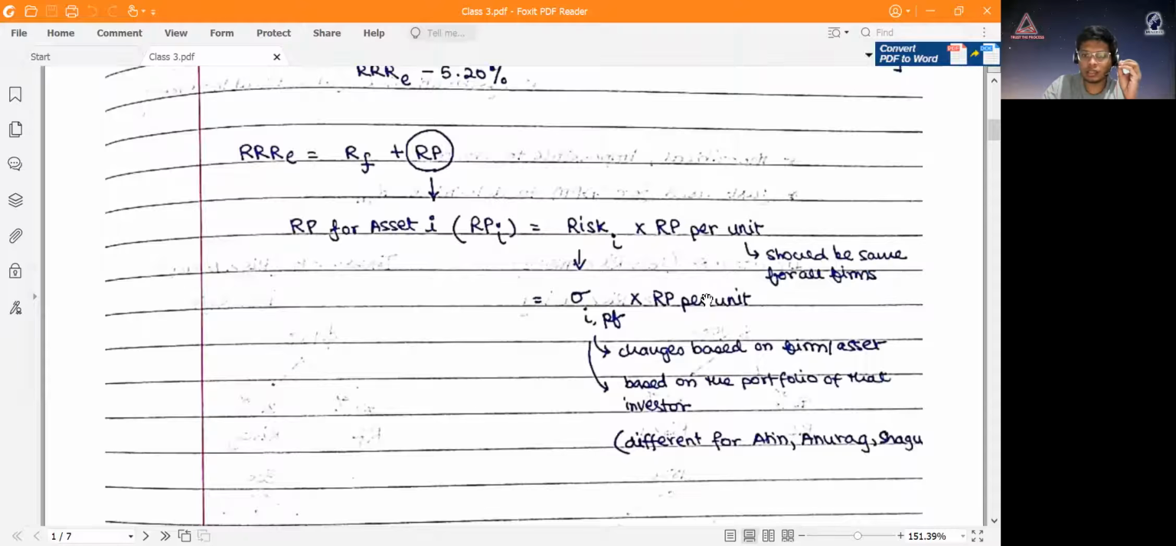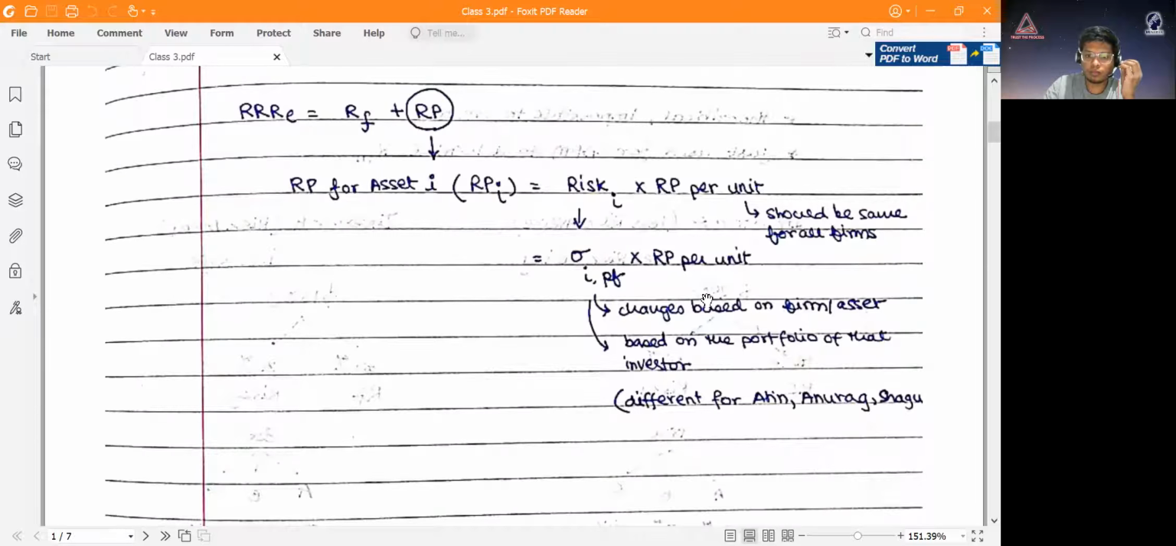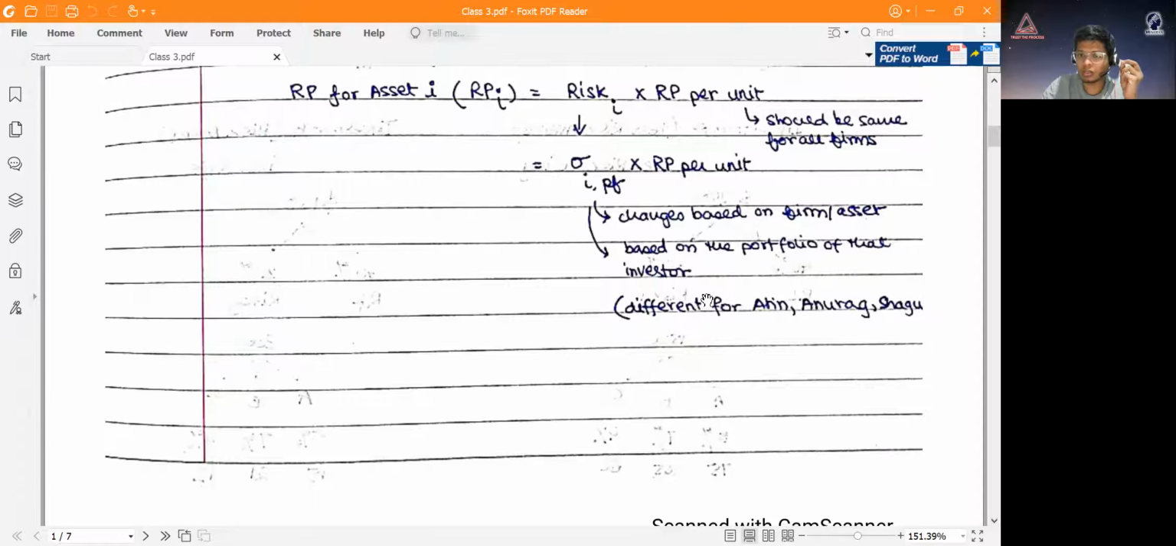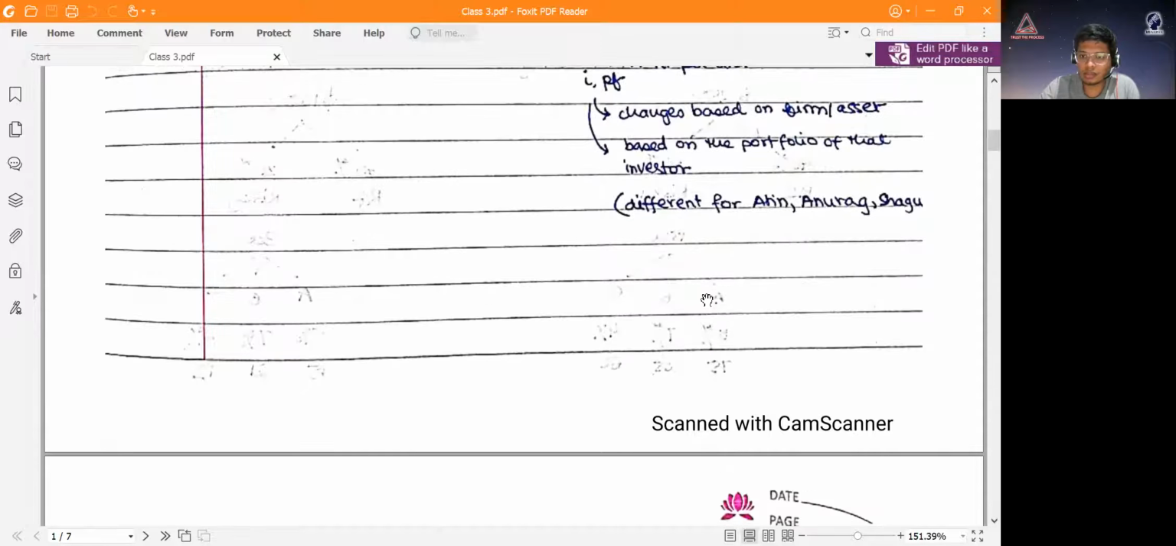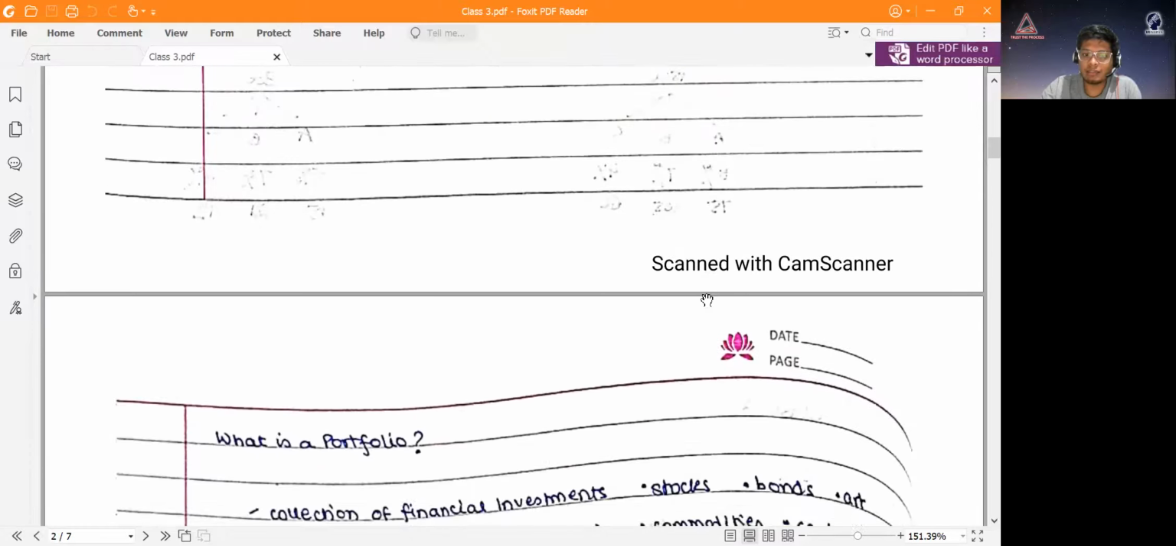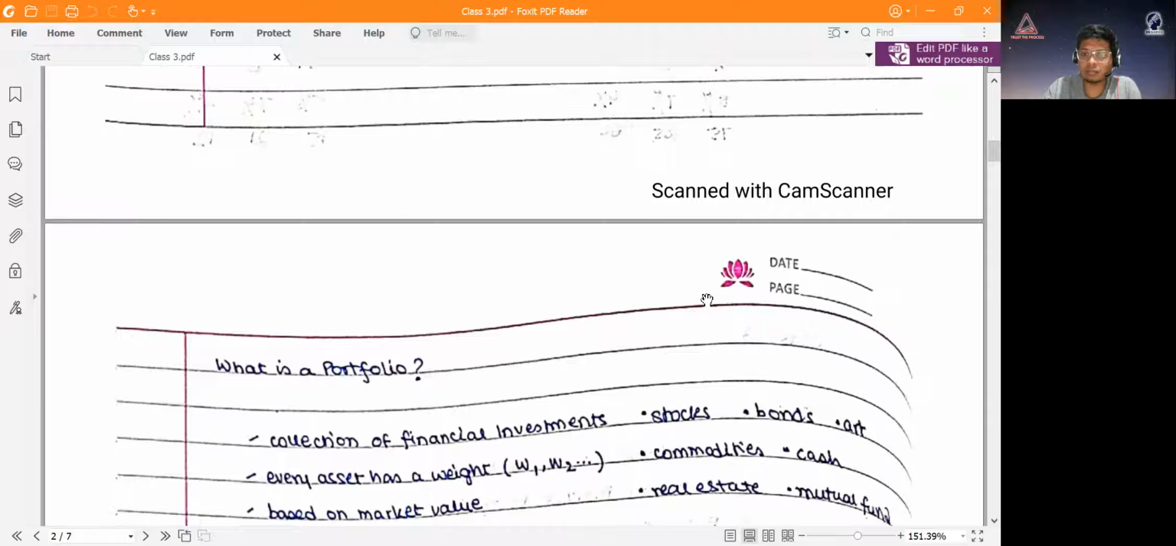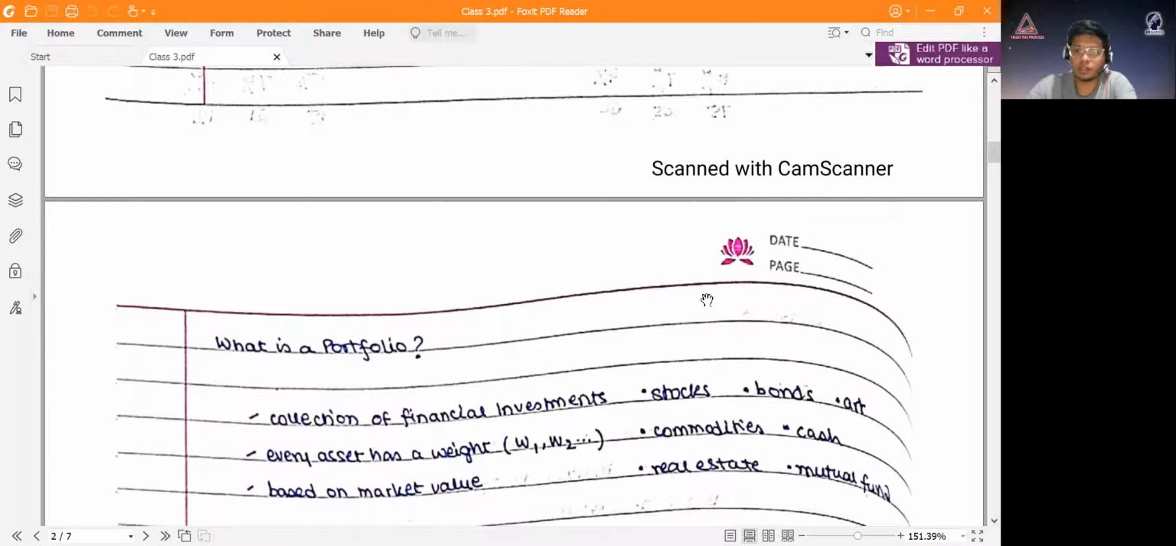Now, this is theoretical. This entire model is based on the CAPM model, which is a Nobel Prize winning model, where the author of this CAPM model said that every person will hold the same portfolio. I'll get to that. Let's just understand what a portfolio is.